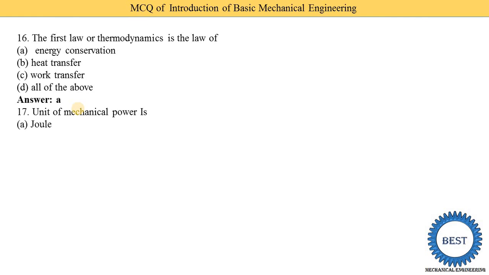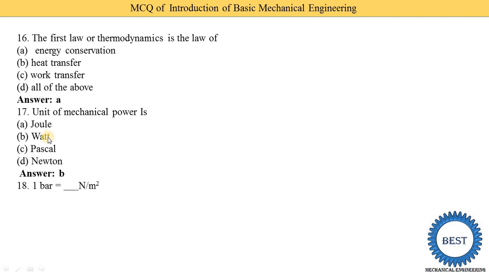Unit of mechanical power is which? Option A is joule. Option B is watt. Option C is pascal. Option D is newton. So the correct answer is option B, watt. Here power is asked. Suppose work is asked, then different units are possible. Pascal is a unit of pressure, newton is a unit of force. So the unit of power is watt, kilowatt, megawatt, gigawatt.